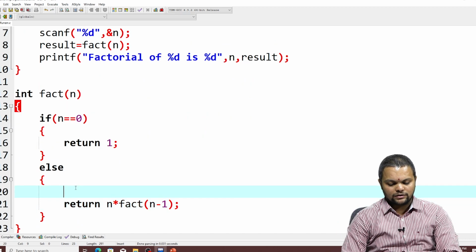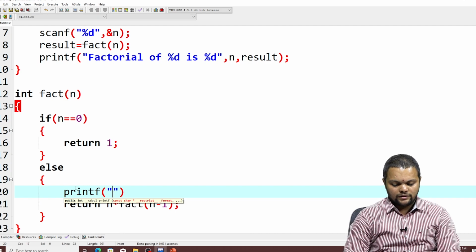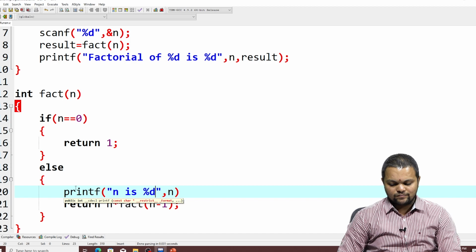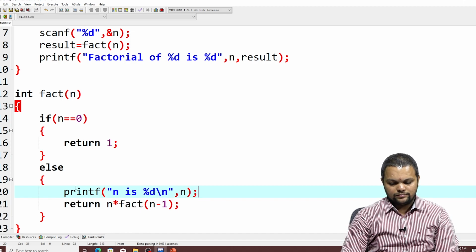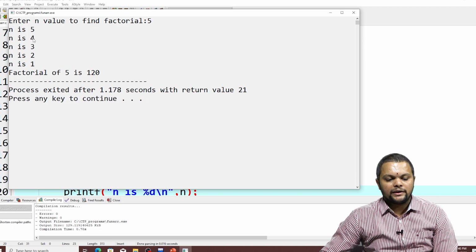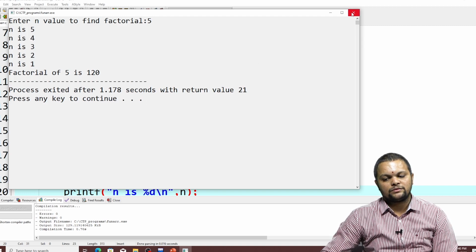If I am printing like this, printf n is %d, comma n. If I am giving some value 5, n is 5 first, n is 4 next, 3, 2, 1 like this.